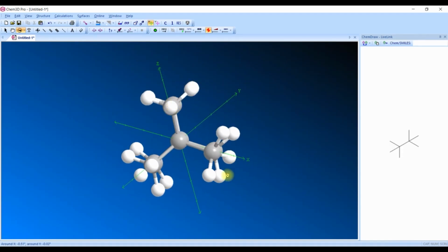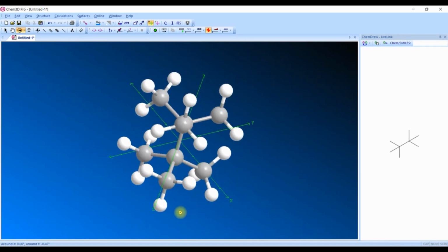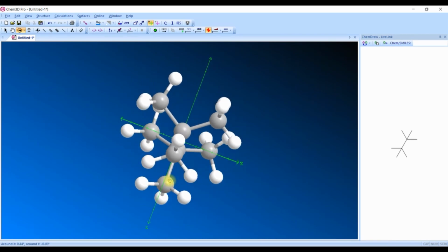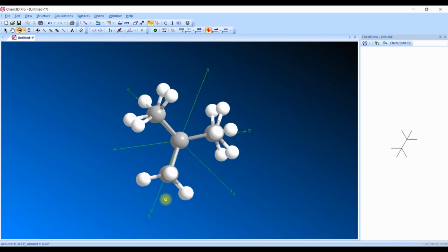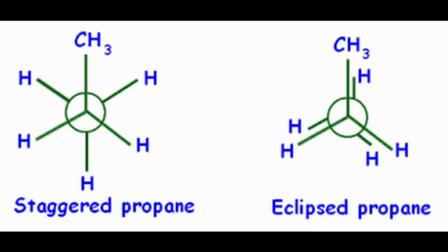What we have to observe here in this modeling is that I am rotating all carbon atoms in the same manner. But if you rotate only one of the carbons, by keeping the other carbon stable, then we will get the staggered type of conformation easily. But here, while I am rotating this entire molecule, all the atoms are rotating. So now eclipsed conformation. Like that we will get the staggered and eclipsed conformation, which is explained by this 3D molecular modeling.